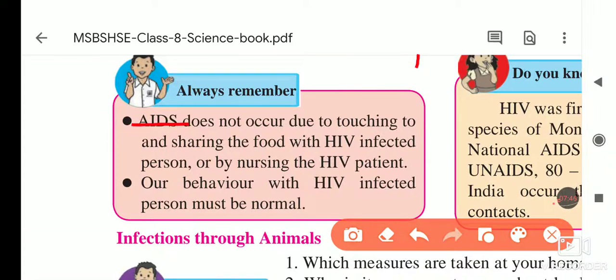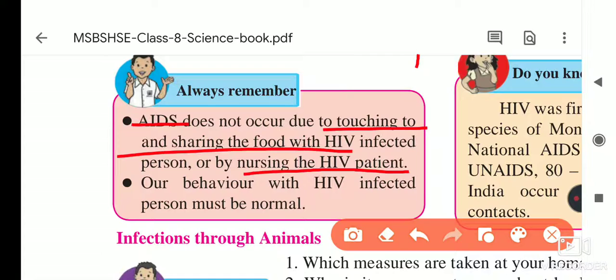AIDS does not occur due to touching or sharing food with an HIV infected person. If you share your things or food with an AIDS patient, this disease is not spreading. Nursing an HIV patient, giving treatment to the patient, also does not spread it.